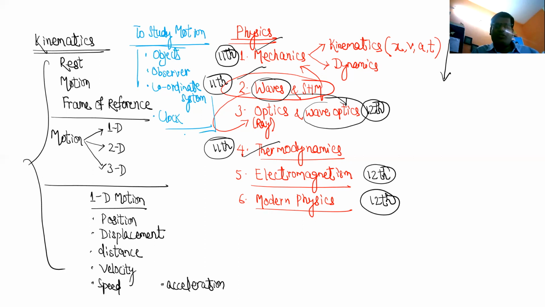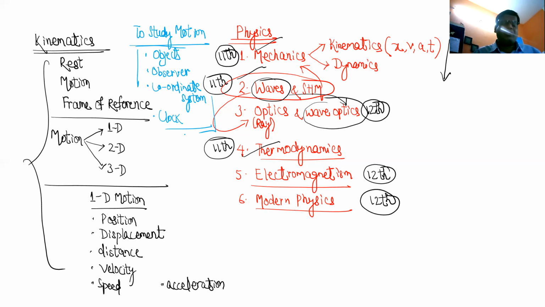Okay, now coordinate system. Basically I am trying to connect various points here. There are various kinds of coordinate systems. Like in chemistry, you come across the polar coordinate system, spherical coordinate system when you study the structure of the atom. In mathematics, you might have studied the Cartesian coordinate system, that means x, y, z, where a point is specified by x, y, z. And then there is a polar coordinate system, r, theta.